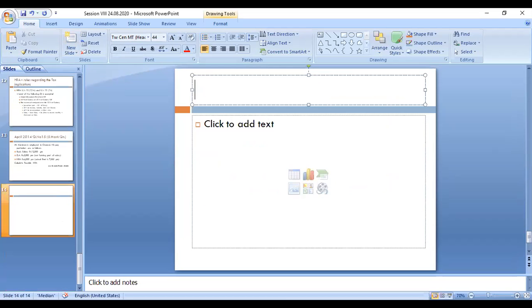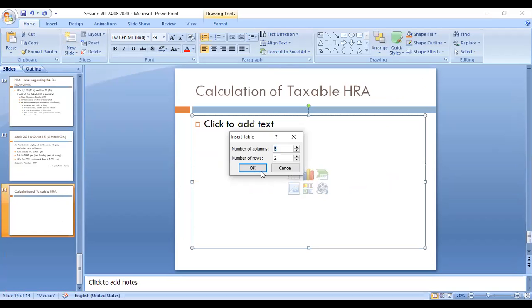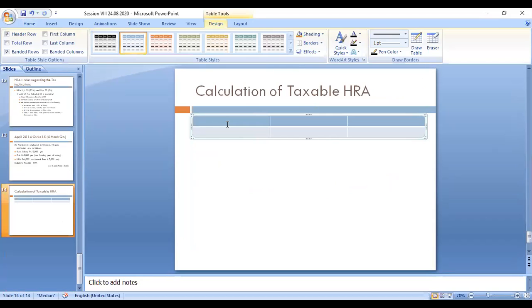Calculation of taxable HRA. Now what are the rules? I will take 3 columns: particulars, and amount columns in rupees. The least of the following is taxable. The least of the following is taxable. The first one is